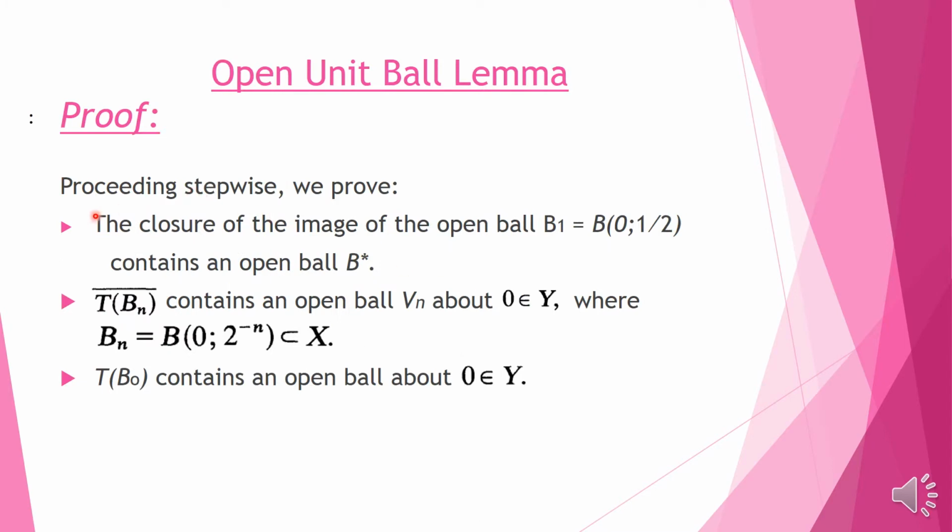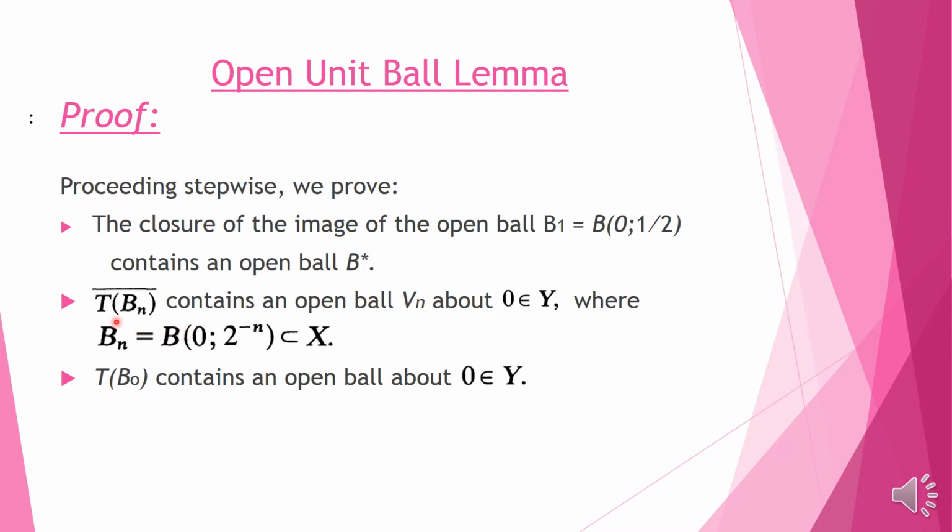The proof here is divided into 3 steps. The first step is that we will take a ball of radius 1 by 2 centered at 0, call it B1 in X, and we will prove that the closure of the image of this ball, closure of T of B1, contains an open ball B star. This is our first step.